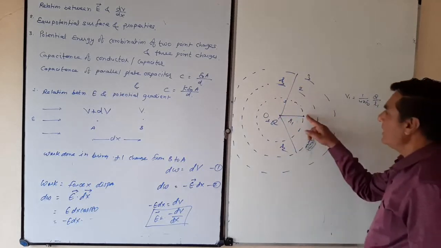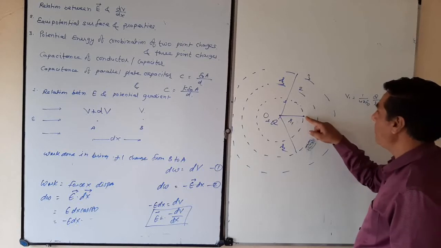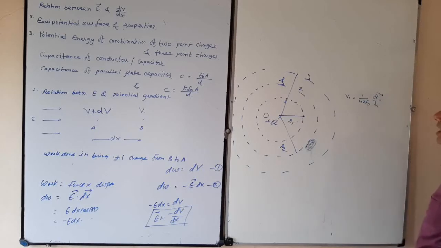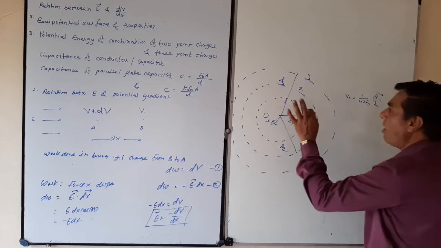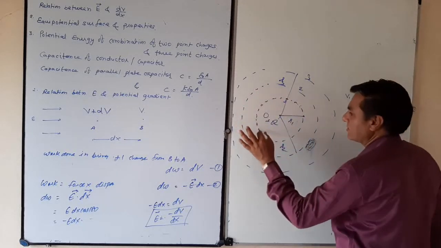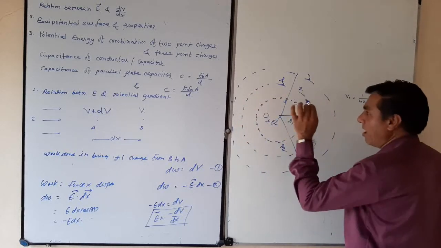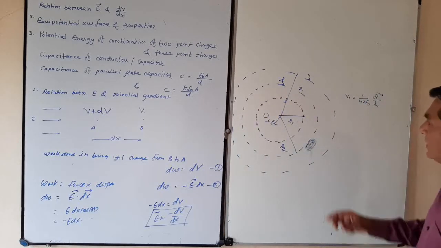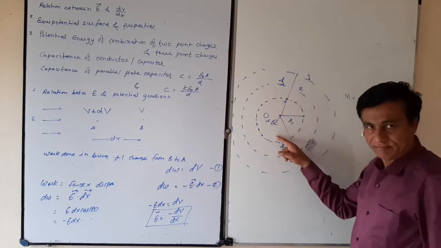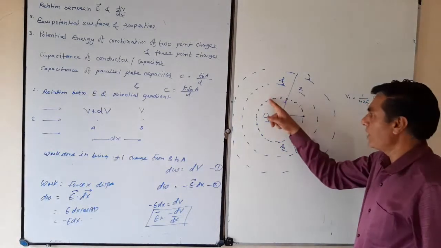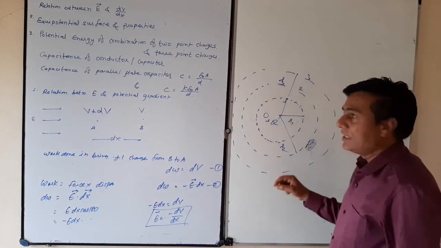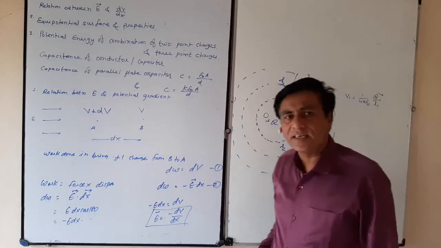See here, potential at the point 1 is 1 upon 4 pi epsilon 0 times Q upon R1. It means all the points on spherical surface number 1 have the same potential. No problem, you can take a point here. The same amount of potential means this is an equipotential surface.